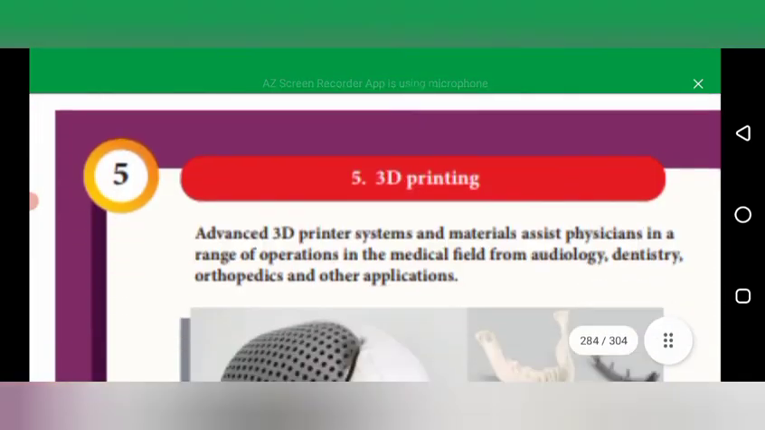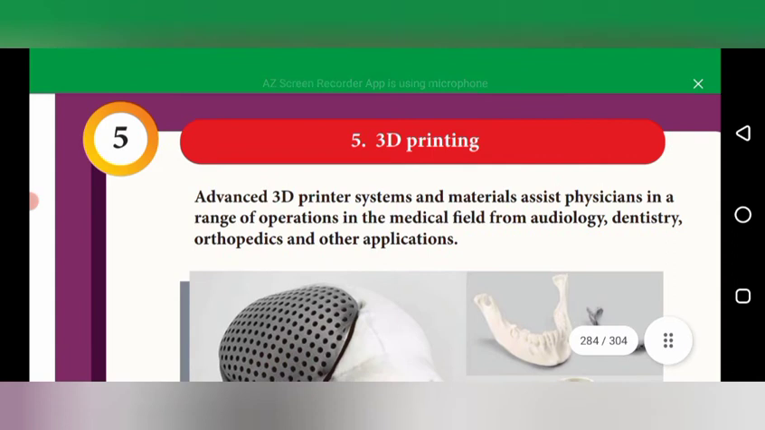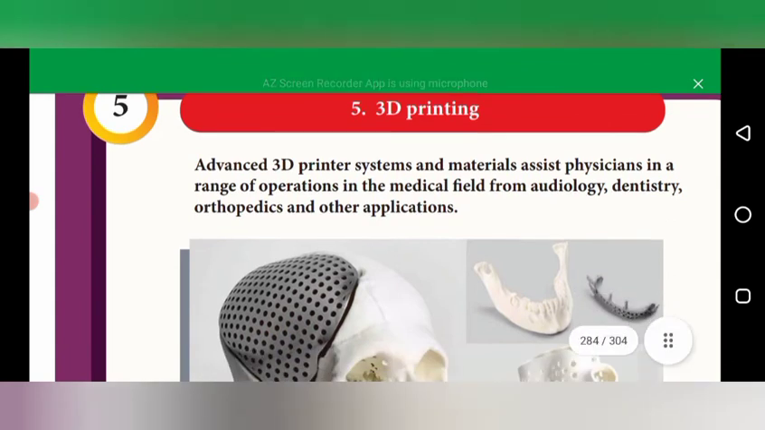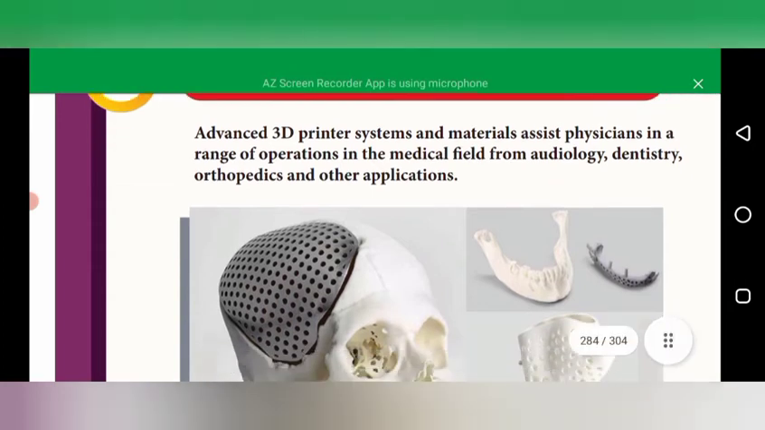And the fifth one, 3D printing. This is also an advanced method. It is used in dentistry: we can make teeth and fix them, so that is 3D printing of the tooth. And it can also be used in orthopedics and other applications.